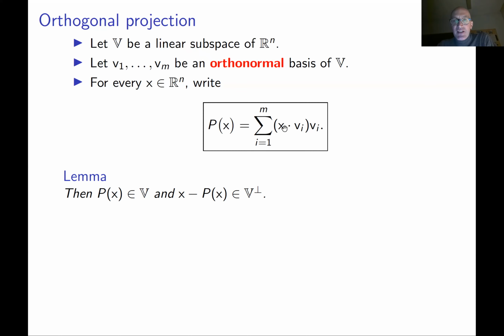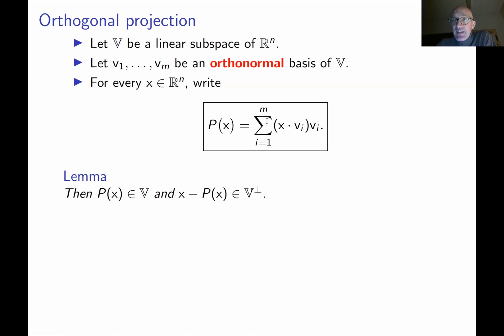So it means that x equals this sum in the special case when V equals Rn. But we already know this. We already proved this one slide ago. So this basically means that we can use the same proof to prove this lemma. Indeed, if you just take x minus p of x and take a dot product with v1, you get 0, absolutely like in the proof of the formula on the previous slide.